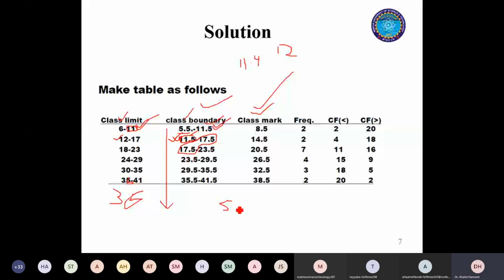That will be equal to 17 divided by 2. Ultimately, at the end, I am going to get a value of 8.5.